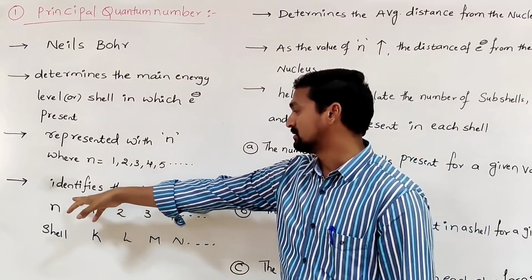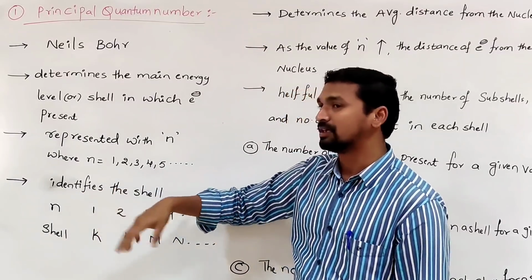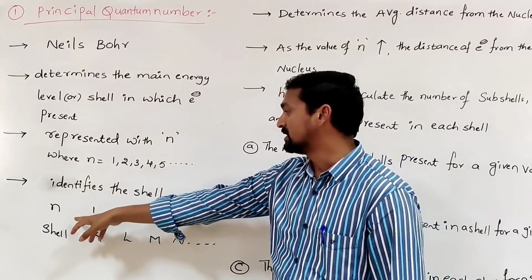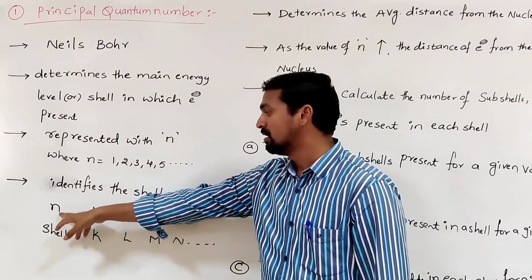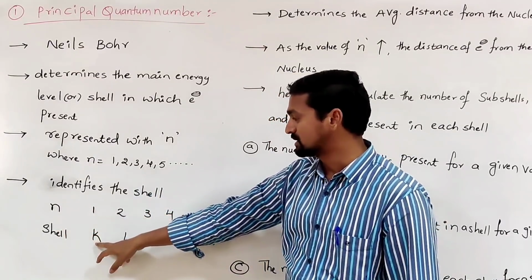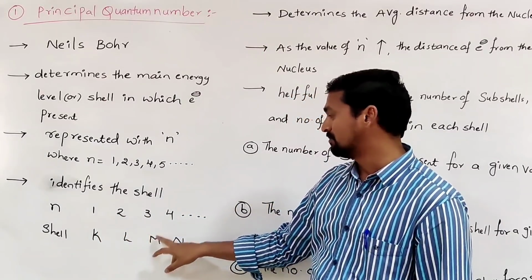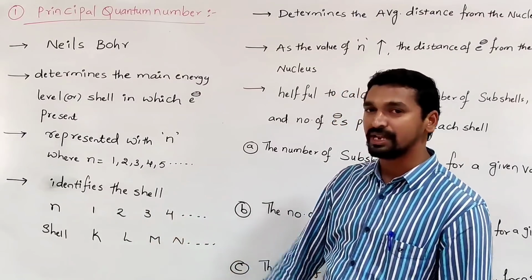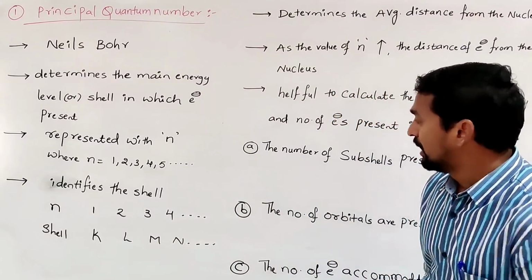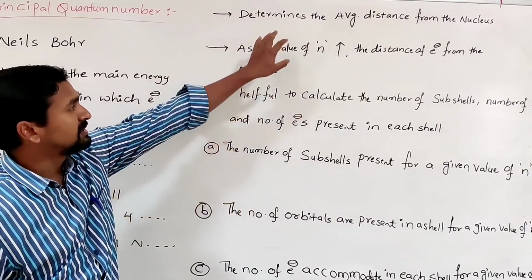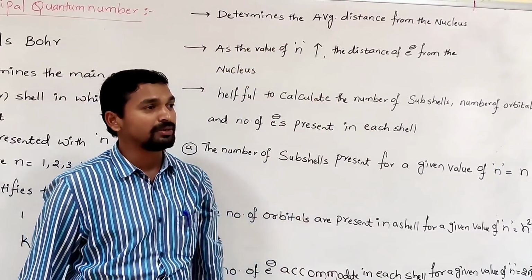And we know very well from the Bohr model the different shells K, L, M, N, which we can identify with the principal quantum number. If n is equal to 1, the shell is K, n is equal to 2, L, n is equal to 3, M, n is equal to 4, N shell. It also helps us determine the average distance from the nucleus.